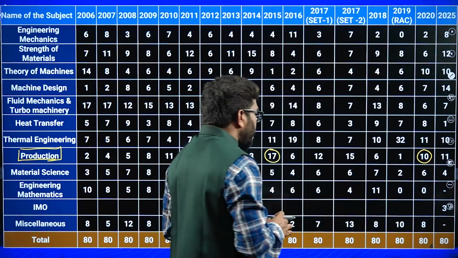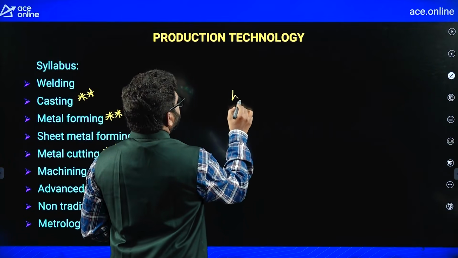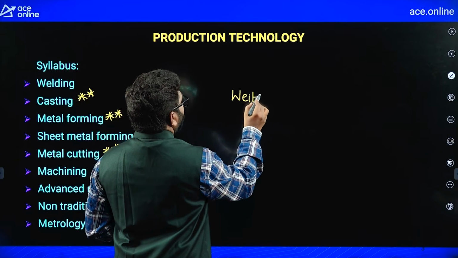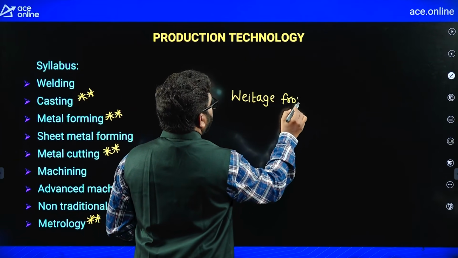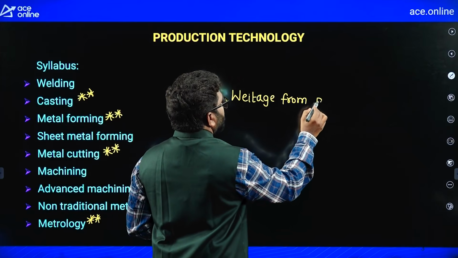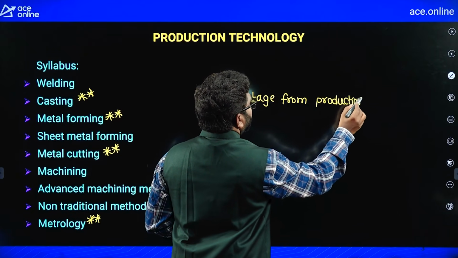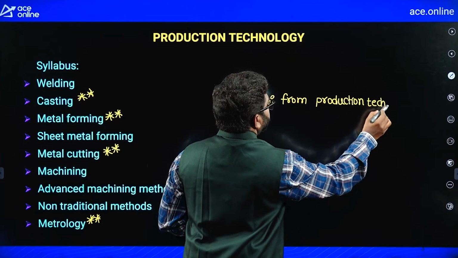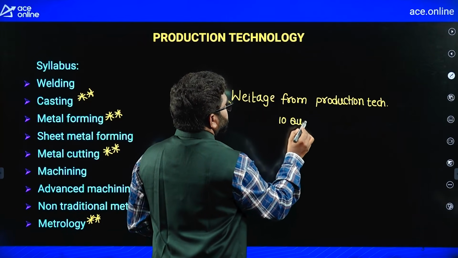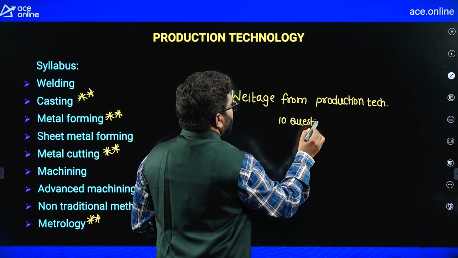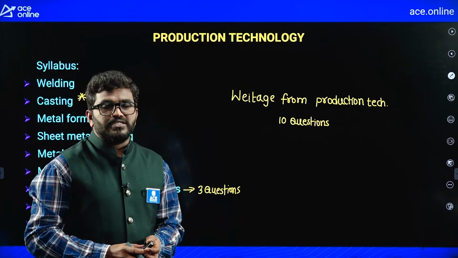So the average weightage from production technology is 10 questions. 10 questions they will ask you from production technology.